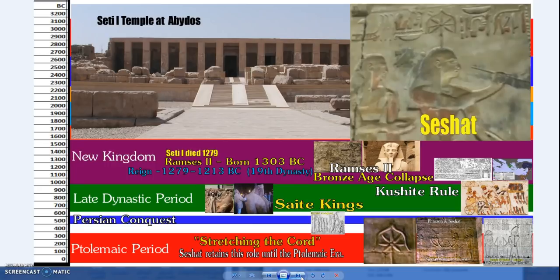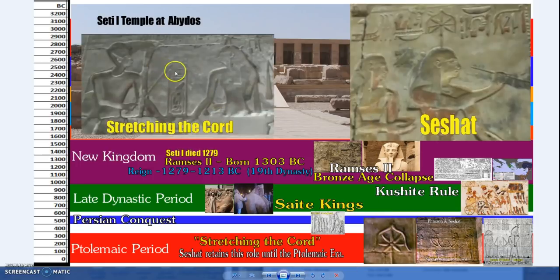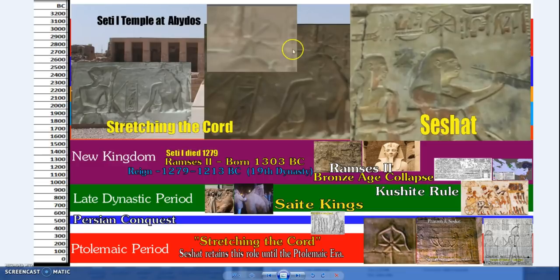Now, what's also interesting is the Temple of Seti I. You have many depictions of Seshat, and here we see a comparison with the Ptolemaic era one. You see the upturned horns, the upside down horns. But also there's a stretching the cord ceremony carving in there. Now in the screenshot I couldn't quite grab all of it, but we get a view above her head, and there we get it.